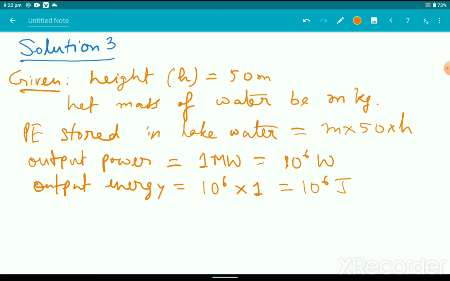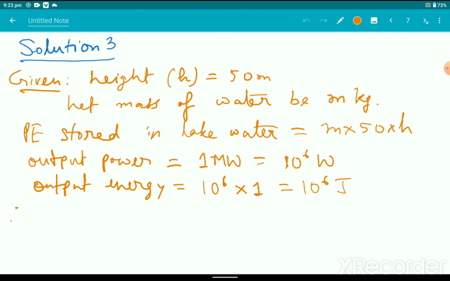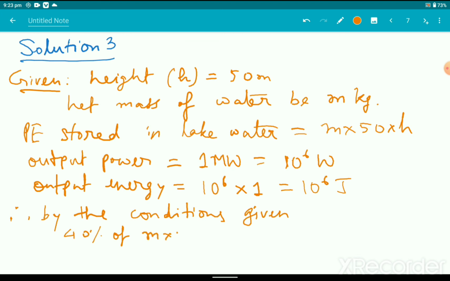So according to the problem, by the conditions given, we can say that 40% of the potential energy, so 40% of m into g into h, h has been given as the height 50 meter, so this should be g.